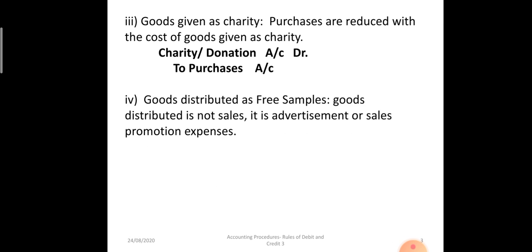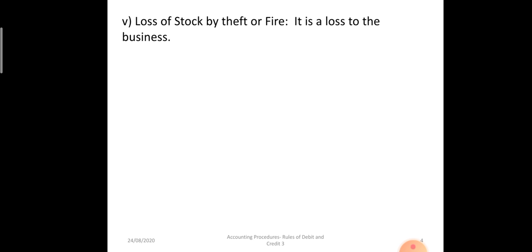Goods given as free sample. Now when goods are given as free sample, it is not a sale, it is advertisement or sales promotion, which is an expense, and expenses are to be debited. So free sample account debit or advertisement account debit to purchases, at the cost at which the goods were purchased. Okay, so advertisement account to purchases. Second entry where purchases is credited.